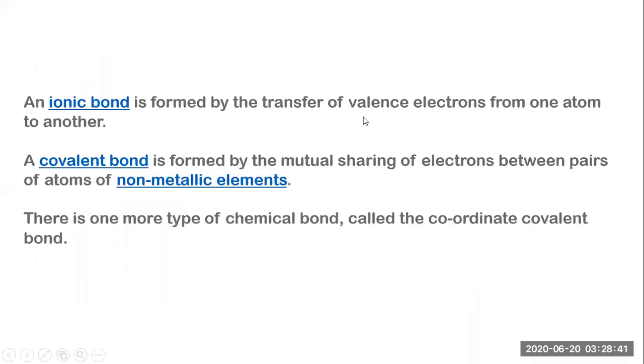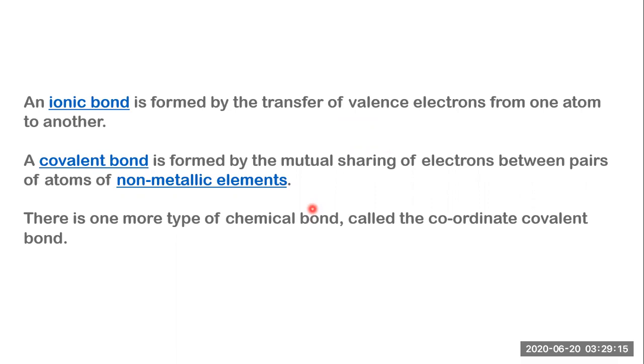Okay, so let's talk about this slide, and this will reveal some other points. An ionic bond is formed by the transfer of the valence electrons from one atom to another. A covalent bond is formed by the mutual sharing of electrons between pairs of atoms of non-metallic elements. So an ionic bond forms by transfer of valence electrons, as we consider the loss and the gain of electrons, correct? But a covalent bond is formed by mutual sharing.